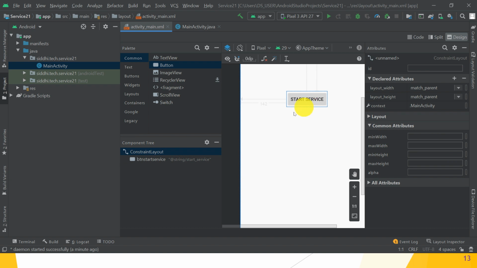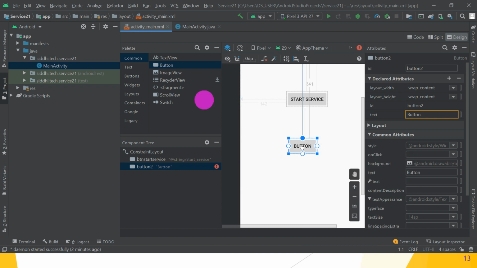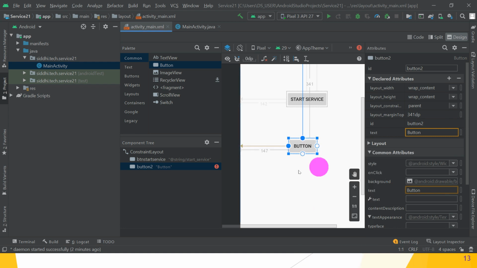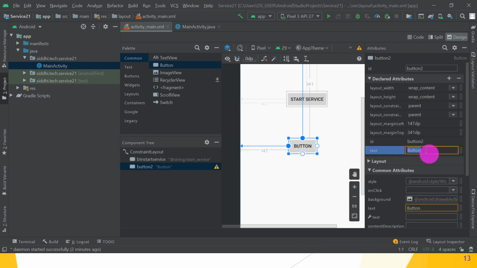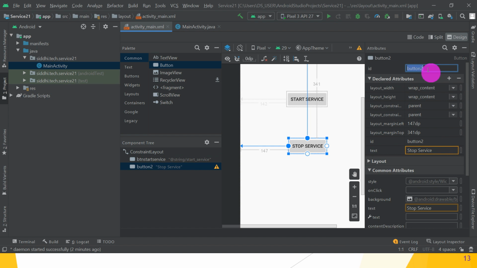Now create the second button. Give the constraint parent top, second constraint parent start. Change the text to stop service. Then change the ID to btnStopService. Great.